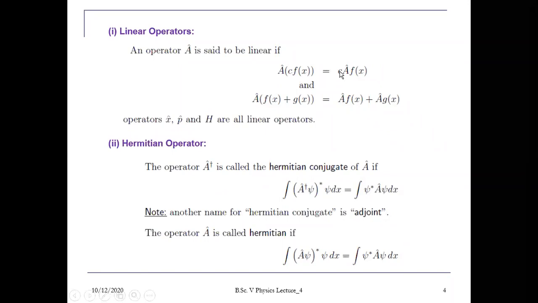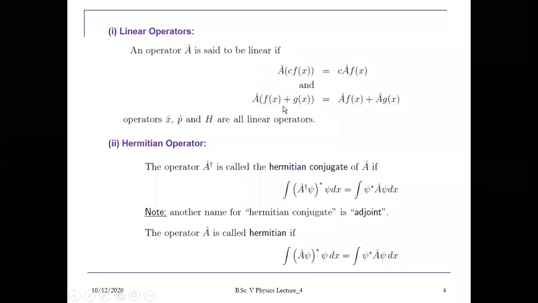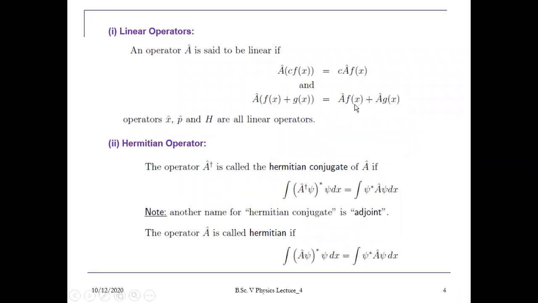So it will be equal to c A cap f(x), means the operator will be operated on the wave function only. Suppose there is a sum of two wave functions f(x) and g(x), and you have operated a linear operator A cap here, so that will give you the two separate operations of the operator on the functions f(x) and g(x).